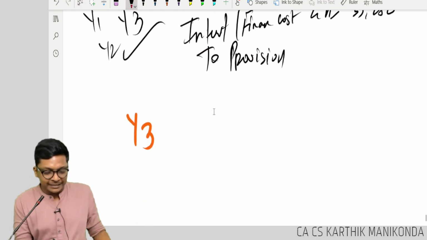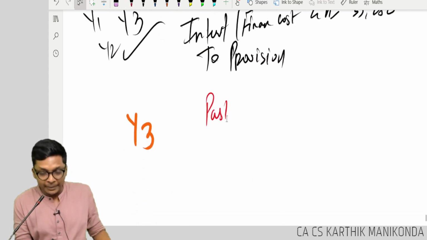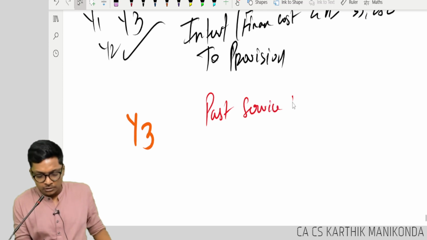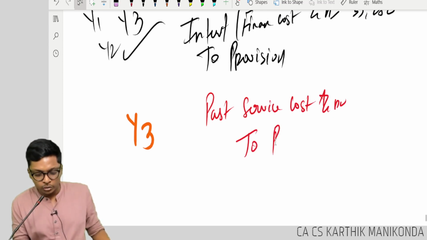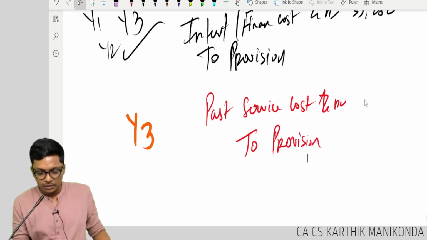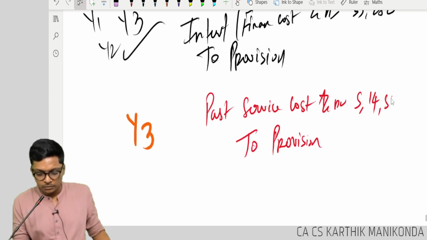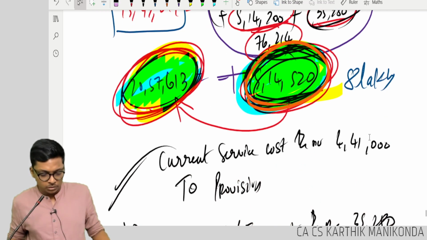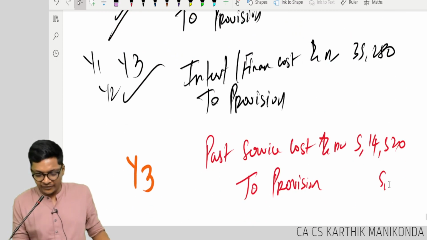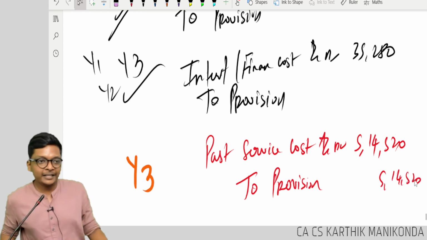5,14,520. So my entry will be past service cost account debit to provision, how much? 5,14,520.